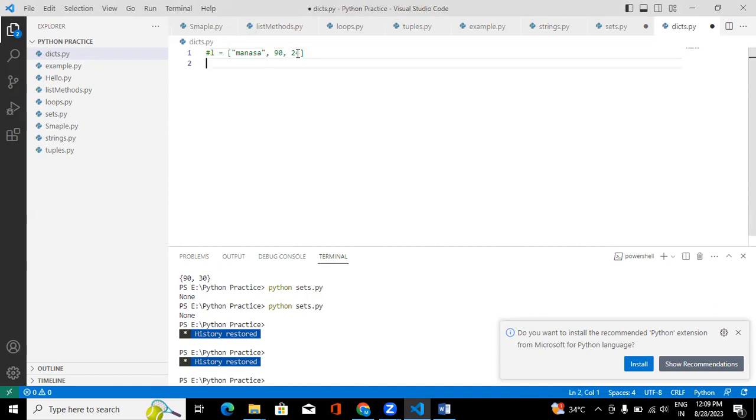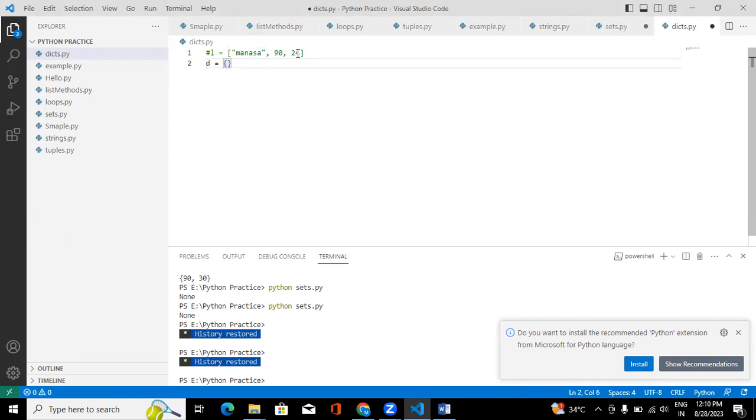Let's create one dictionary here. So this is my dictionary and we should use curly brackets here. We use curly brackets for sets as well, but the difference is that here we are going to have key value pairs, while in sets we have individual values.